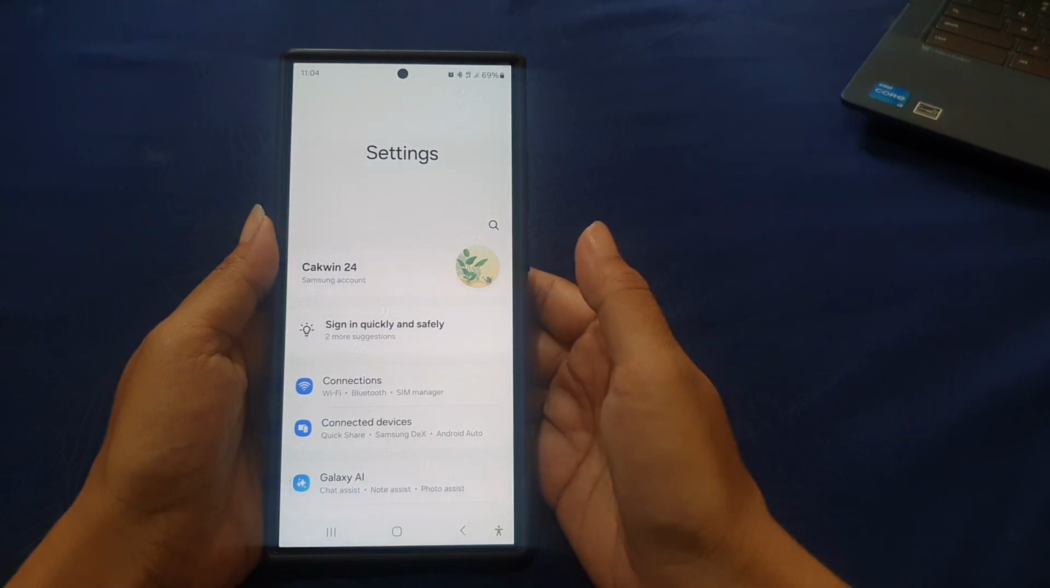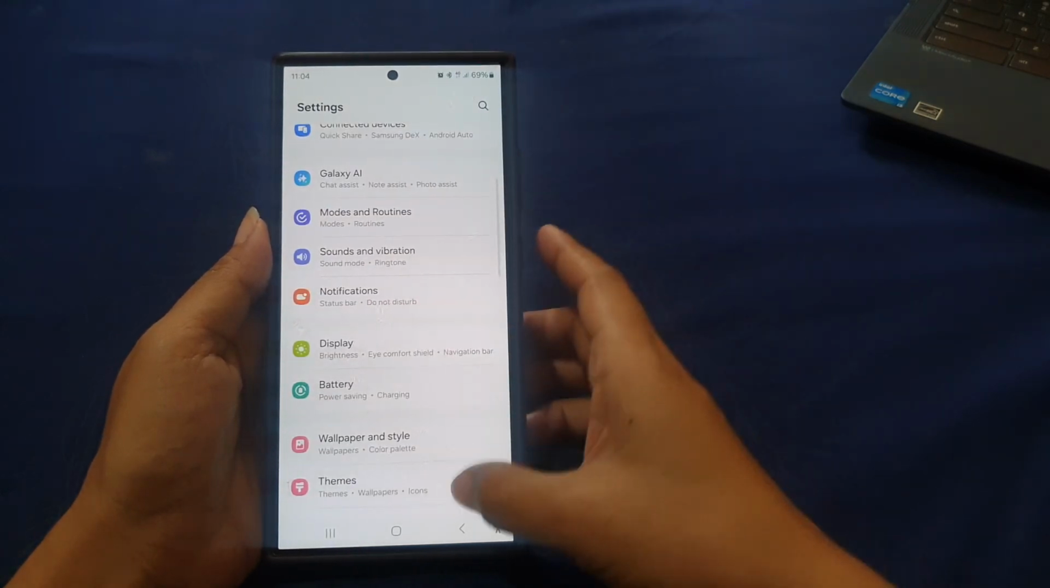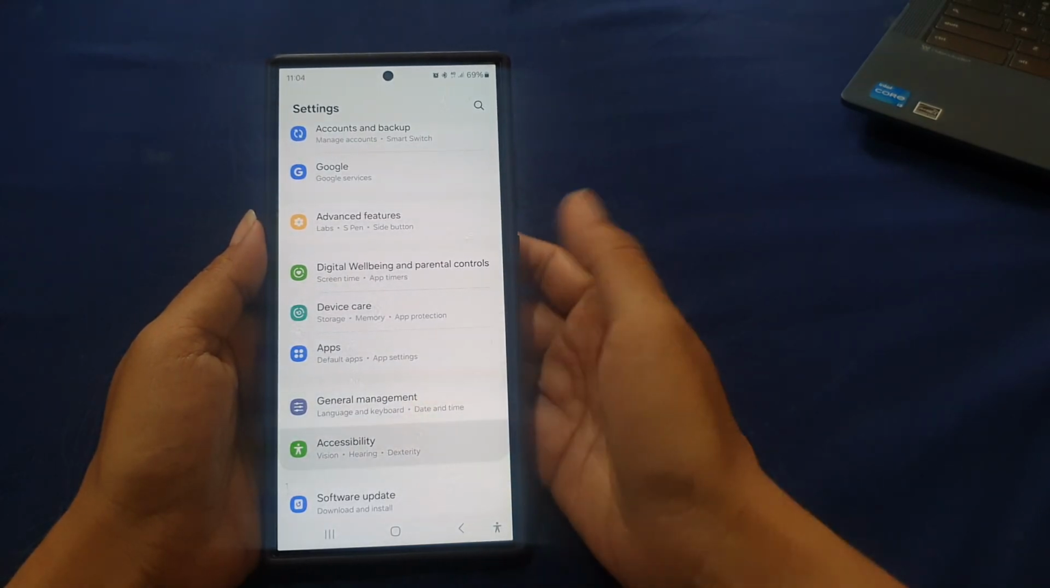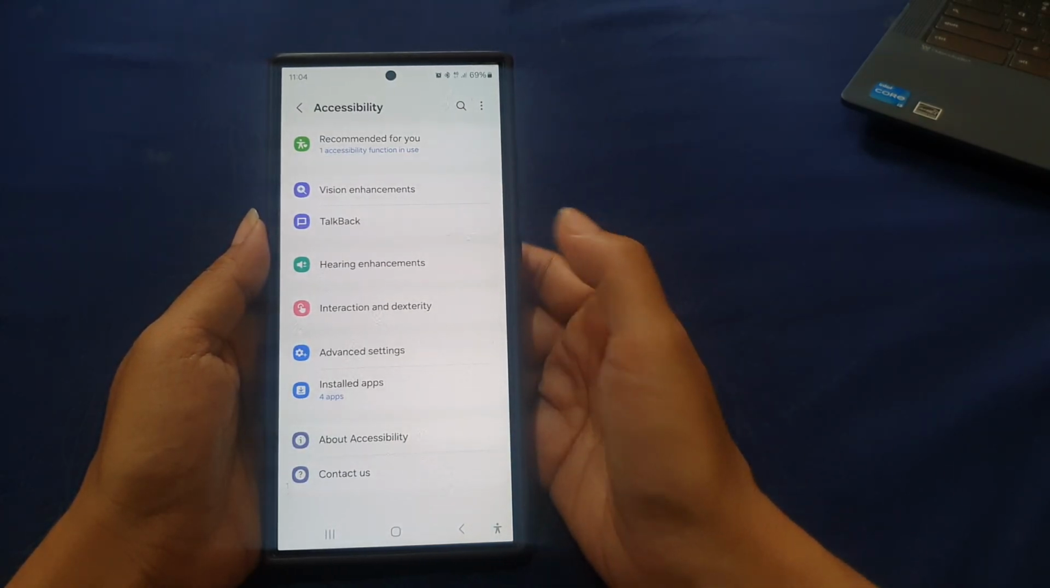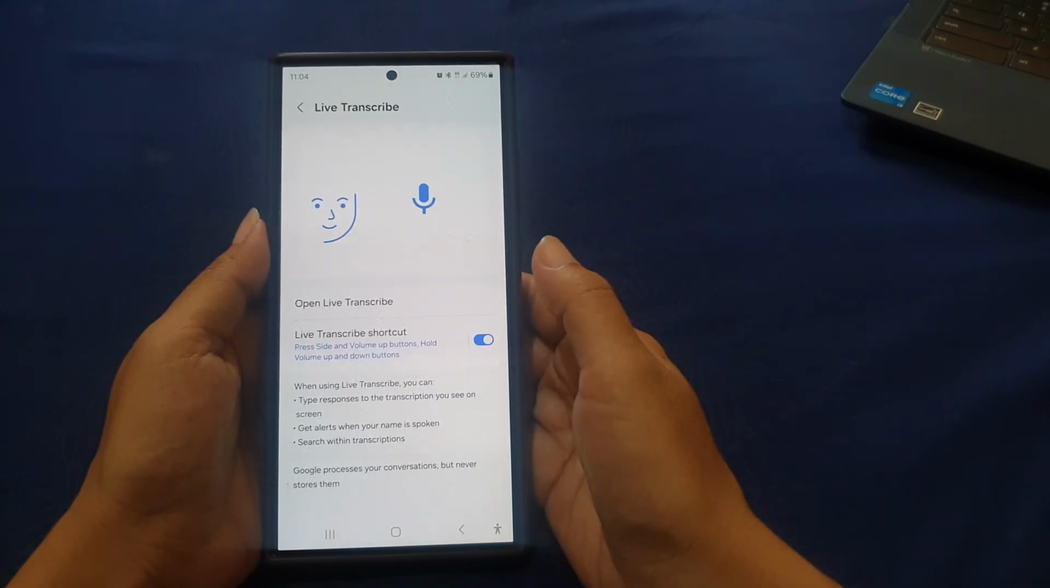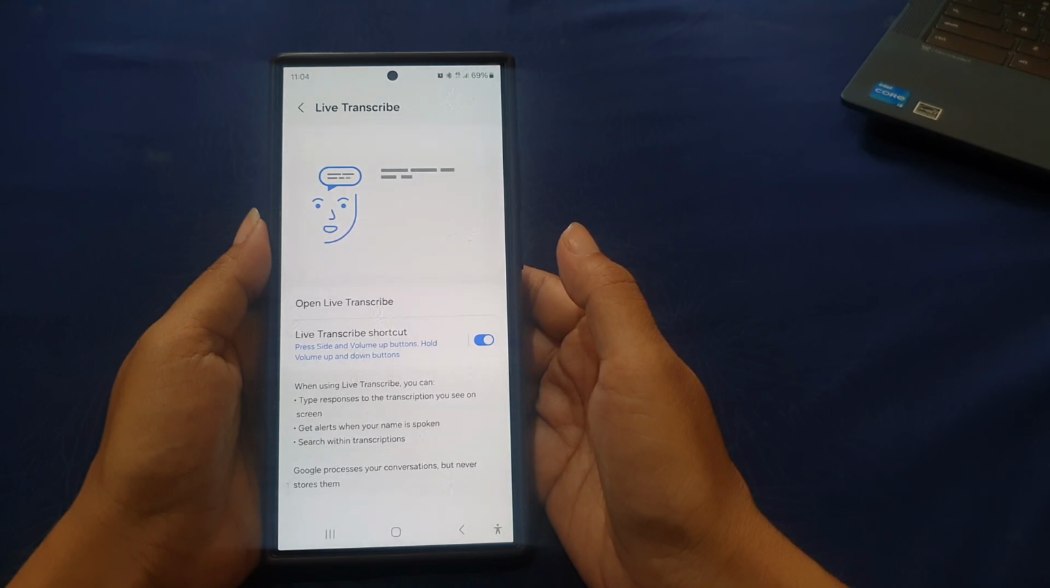Scroll down the screen to find Accessibility. Tap Accessibility and then tap Hearing enhancement. Tap Live Transcribe. Next, tap Open Live Transcribe.